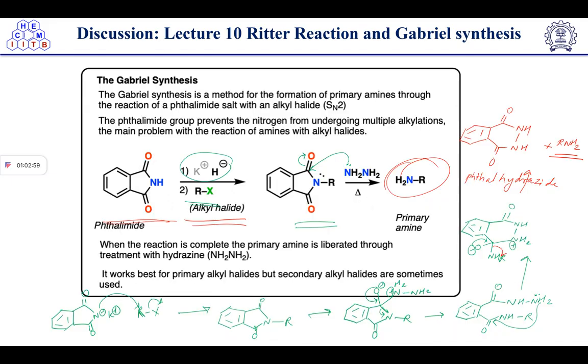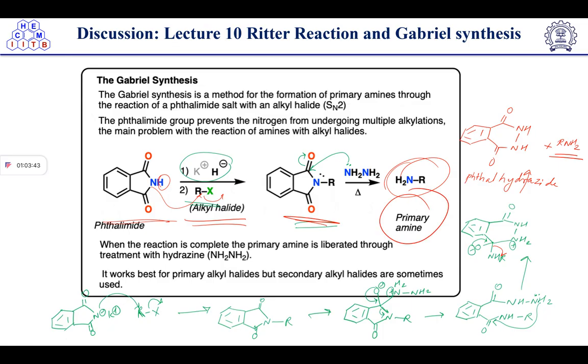Then we have discussed the Gabriel synthesis. The Gabriel synthesis is a method for the formation of primary amine through a reaction of phthalimide salt with an alkyl halide, which is an SN2 reaction. So here we have phthalimide, and phthalimide is reacted with base, right? This base will abstract the proton from here, and then this will attack the alkyl halide, and we will get this phthalimide intermediate, which will further react with hydrazine to give the primary amine.